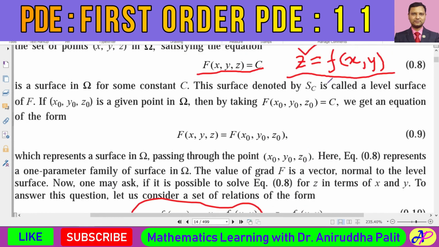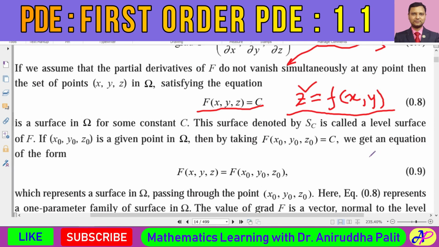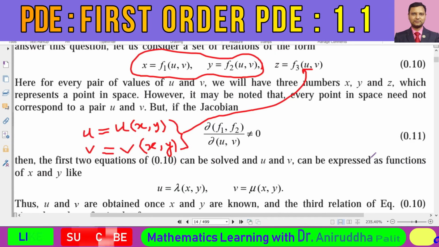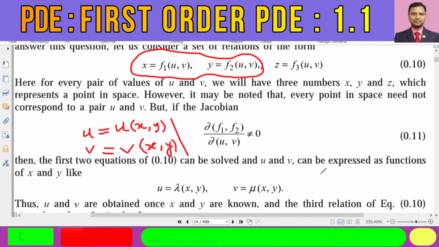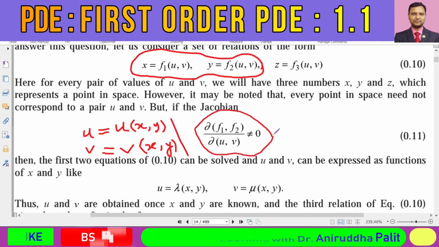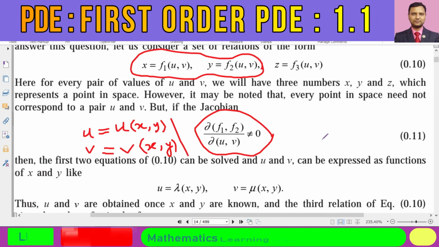In that case, we will have this kind of explicit representation. So under which condition is this kind of solution possible? The condition involves this Jacobian; it is actually a kind of Cramer's rule. I'm not going to deduce all these results.